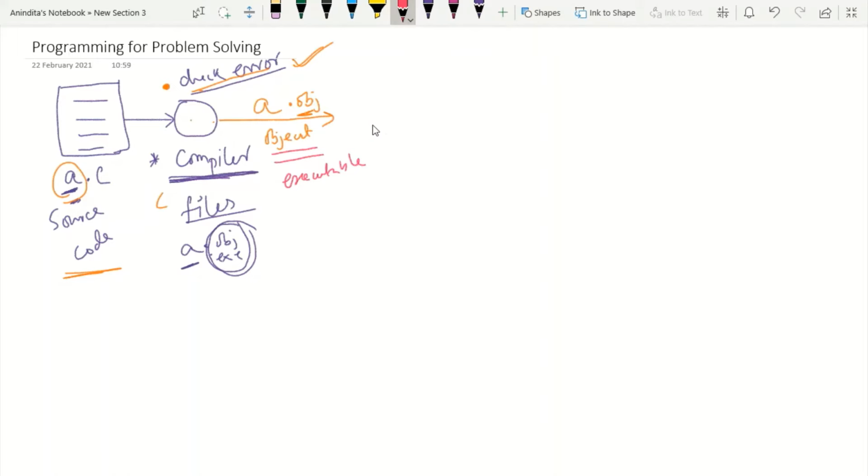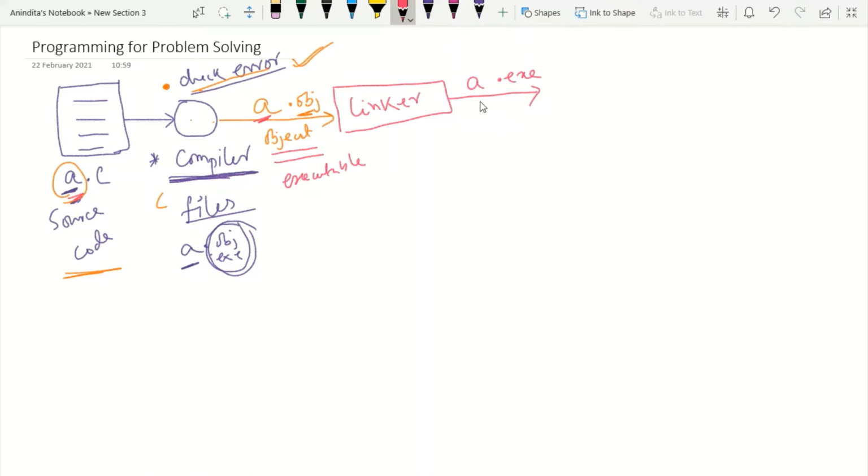Now what is my next step? I need the help of someone known as the linker. The linker will take this object file and create a file with the extension .exe. As I discussed, the name of the file will always be the same as the source code, so it is a.exe.